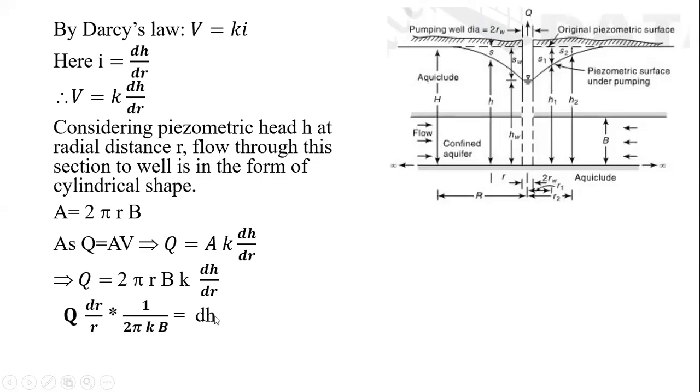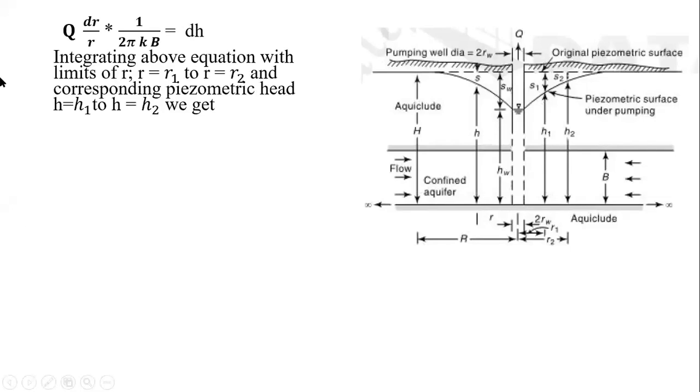Now we have to integrate this equation. How do we integrate? Because we have to consider the whole area of influence, and for that the limits will be for r and h. This is the equation which we got now. Integrating the above equation with the limits of r, that is small r, from the observation wells which we have considered over here.